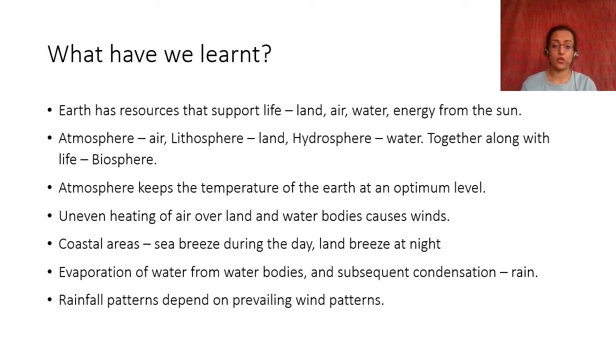Uneven heating of air over land and water bodies causes winds. We talked about sea breeze during the day and land breeze at night in the coastal areas. Evaporation of water from water bodies and subsequent condensation gives rain, and rainfall patterns depend on prevailing wind conditions.